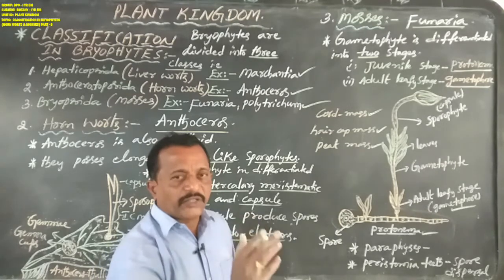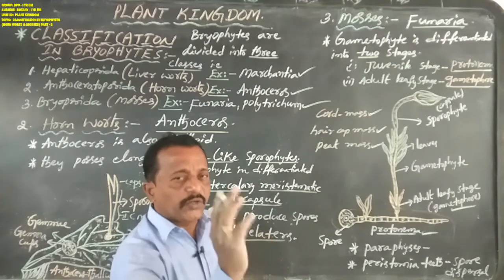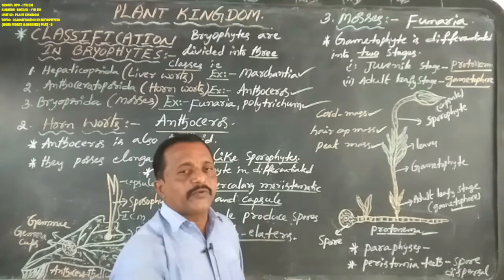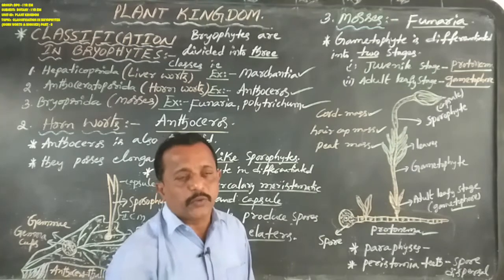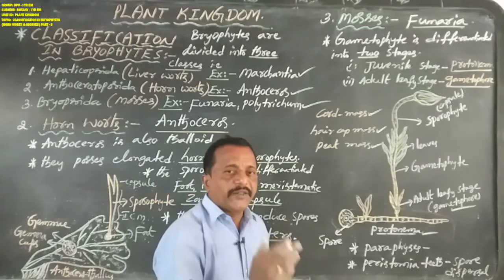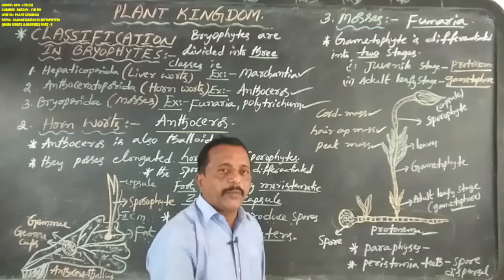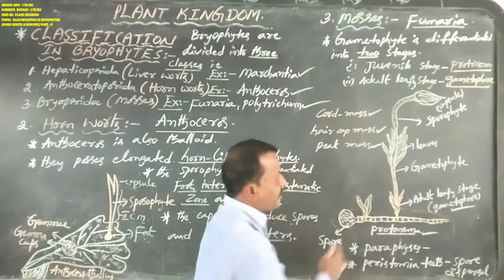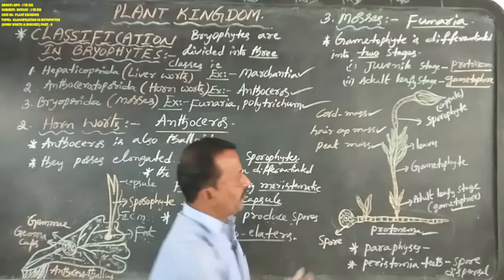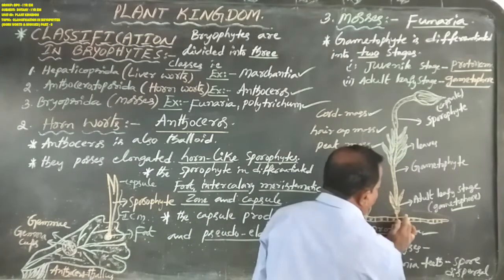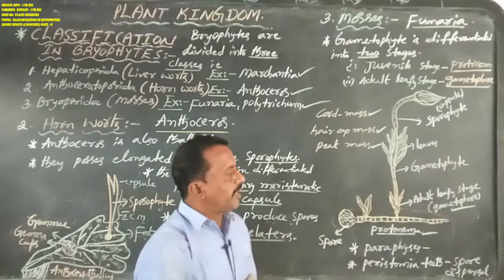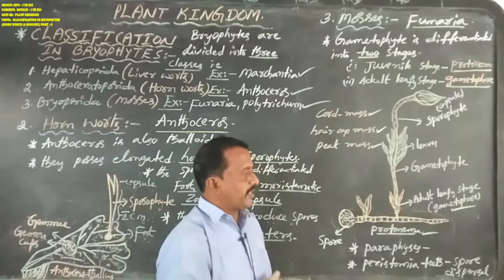Now, the first, juvenile stage is also known as protonema. The protonema is always creeping, greenish in color, branched and filamentous. After some time, the protonema produces some asexual leaf buds.